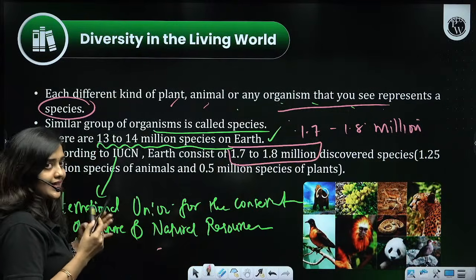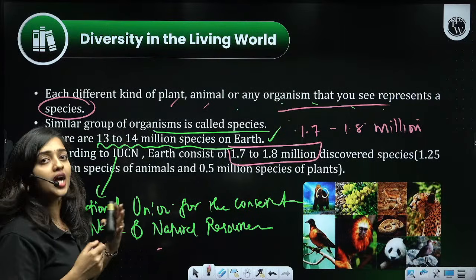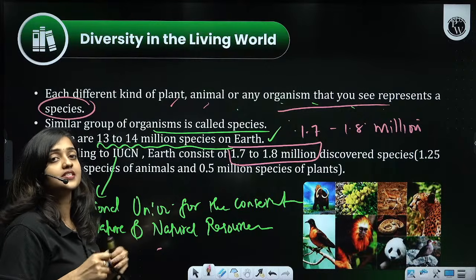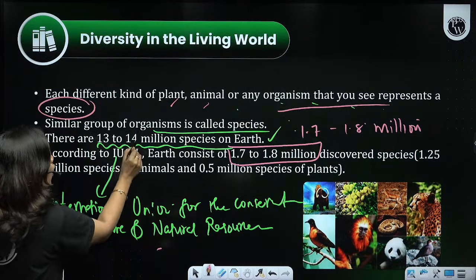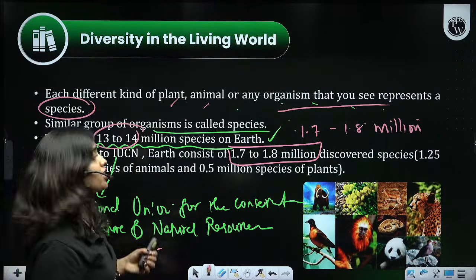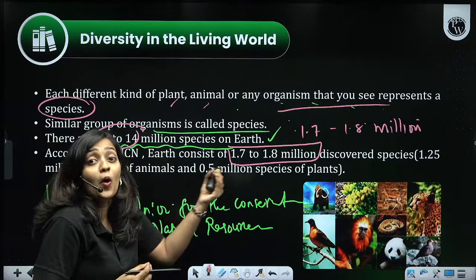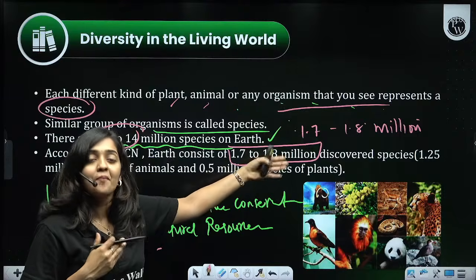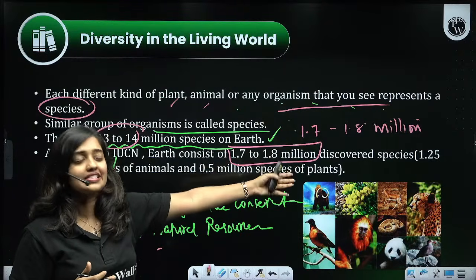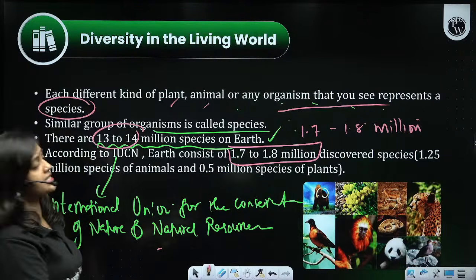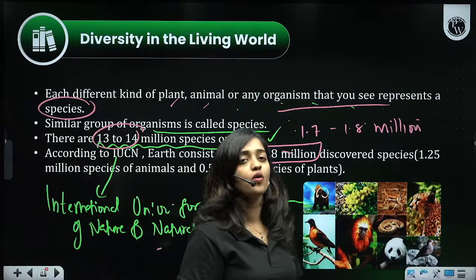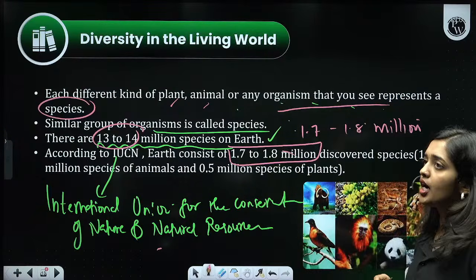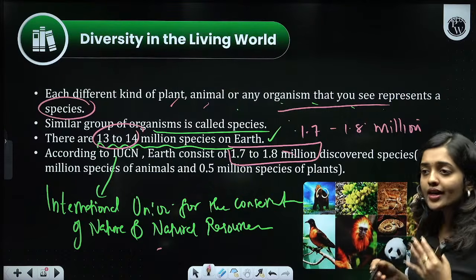Okay, so we have an assumption. According to our assumption, the number of species which we discovered plus the number of species that have to be discovered will be almost 13 to 14 million. That means only a small part of the total estimated species is discovered. Many more remain to be discovered. Among these discovered species, please note down this number, 1.7 to 1.8 million.